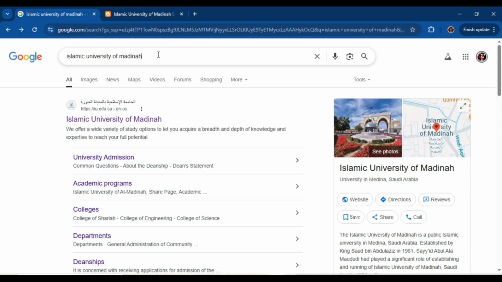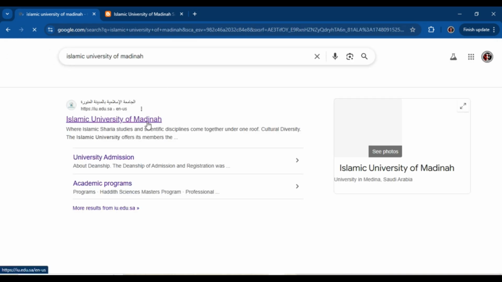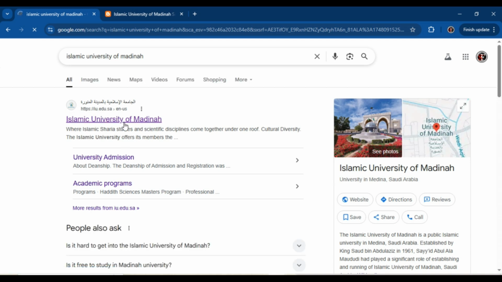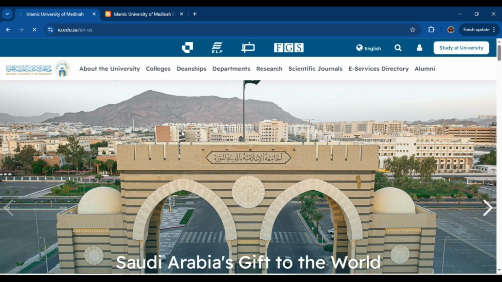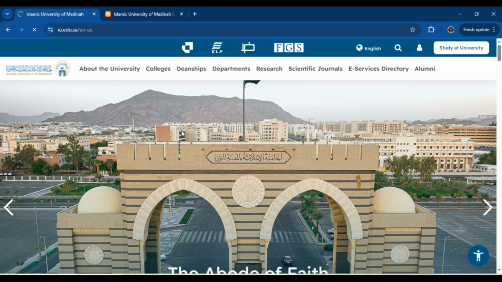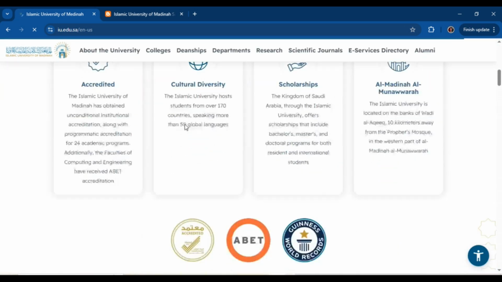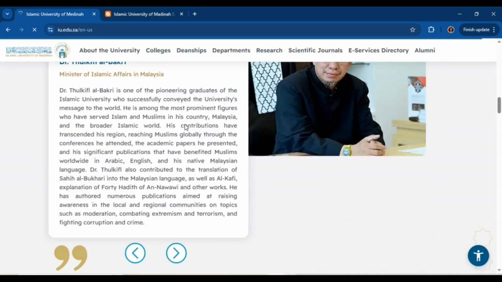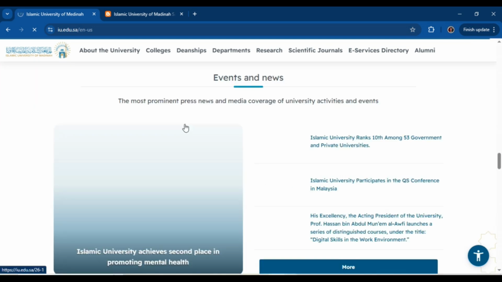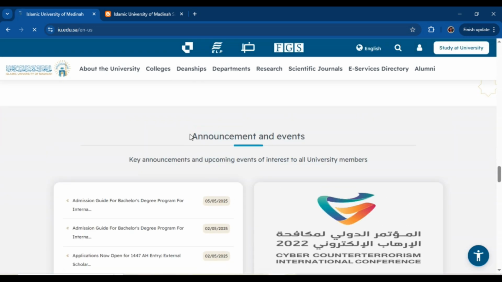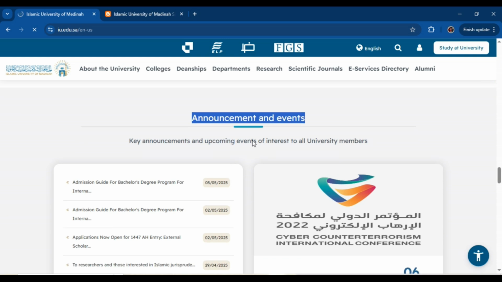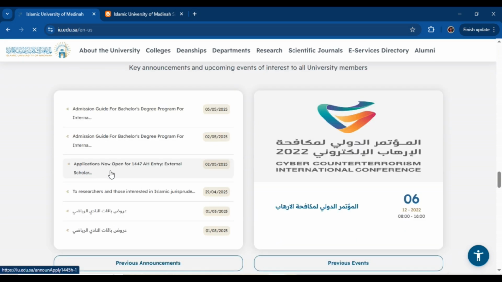So what you have to do, simply type in Google Islamic University of Medina. Here is the official website of the university. Open this link. Now this type of page will be open. Here you have to scroll down and we will see the announcement tab. So scroll down and here you can see announcement and events tab. Here you can find applications now open. Click here or open in new tab.